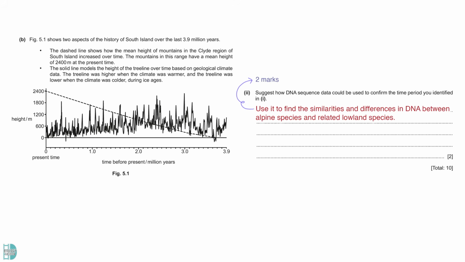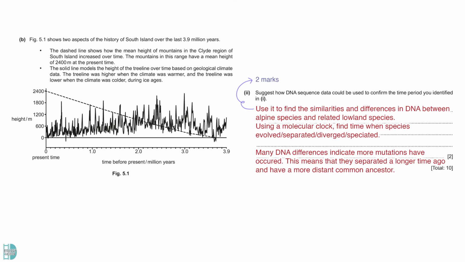We can use the technique to find the similarities and differences in DNA between alpine species and related lowland species. Then, using the molecular clock, we can estimate the time when species evolved or separated and diverged from each other, meaning that speciation has occurred. If there are many nucleotide differences, many mutations have occurred. This means they separated long ago and have a more distant common ancestor.